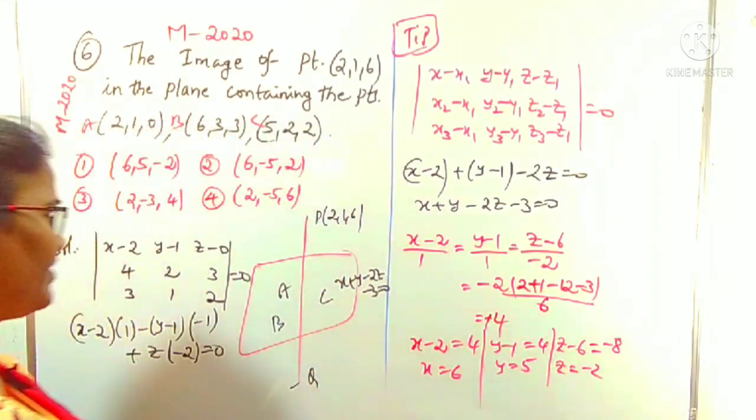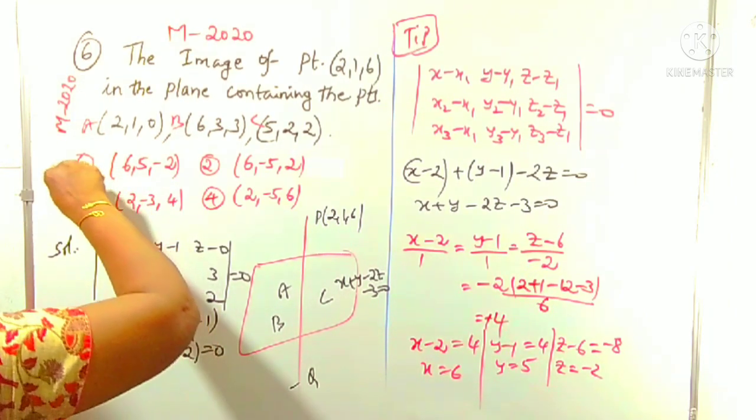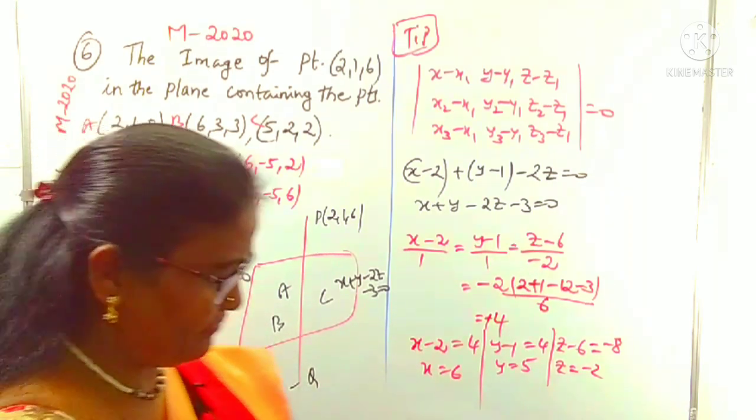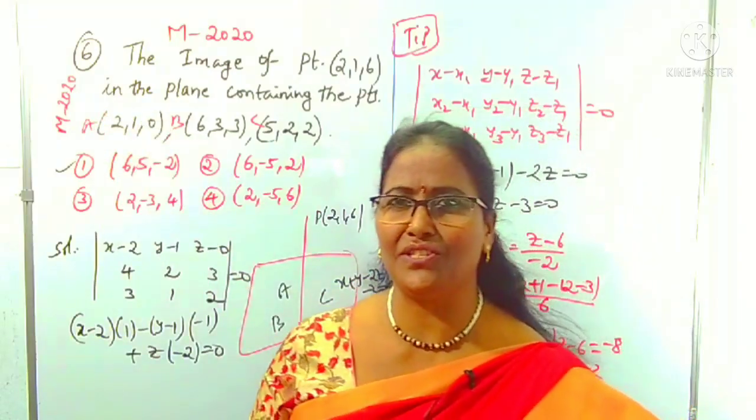But that point is 6, 5, minus 2. Which option? 6, 5, minus 2 is clearly the first option. That is the image for this question which is given, a simple question.